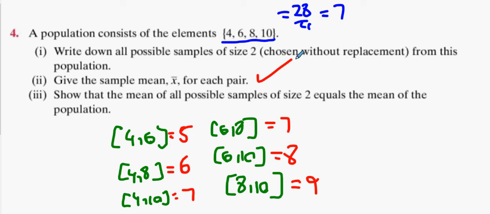Okay, done. Show the mean of all possible sample size of 2 equals the mean of the population. I did that. Grand. Happy days. Right. Move on.